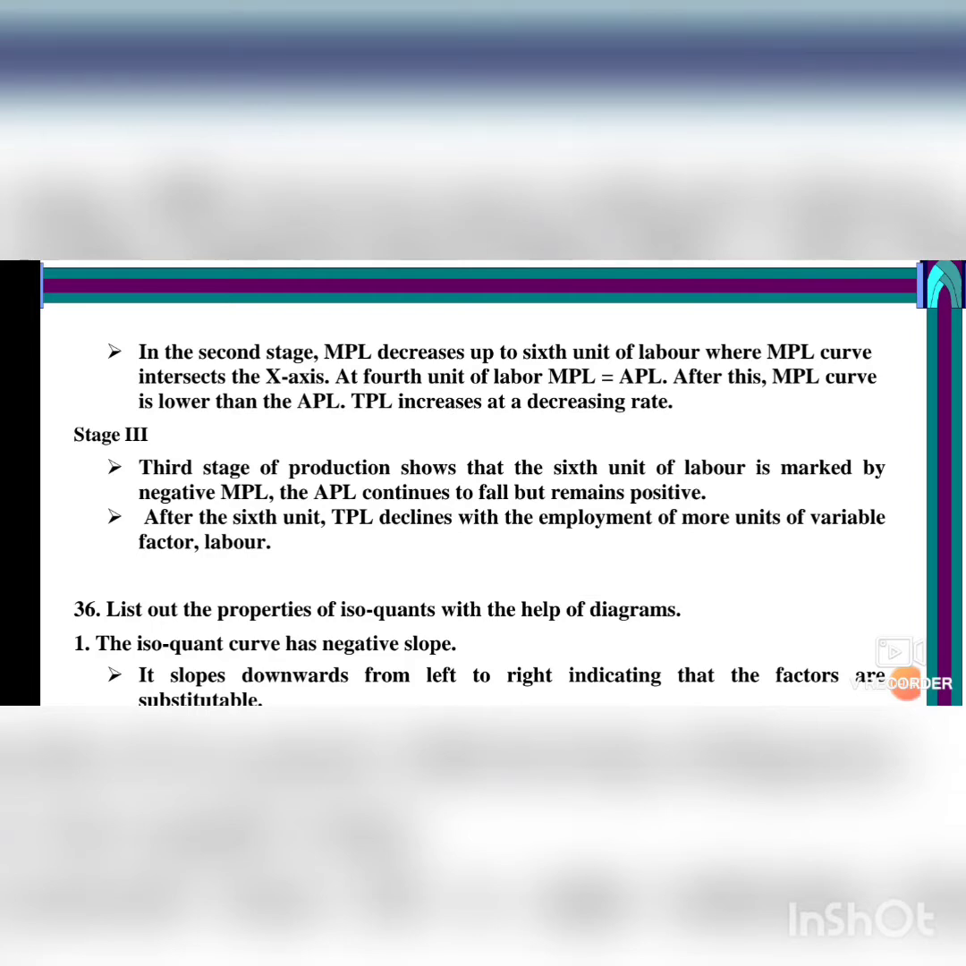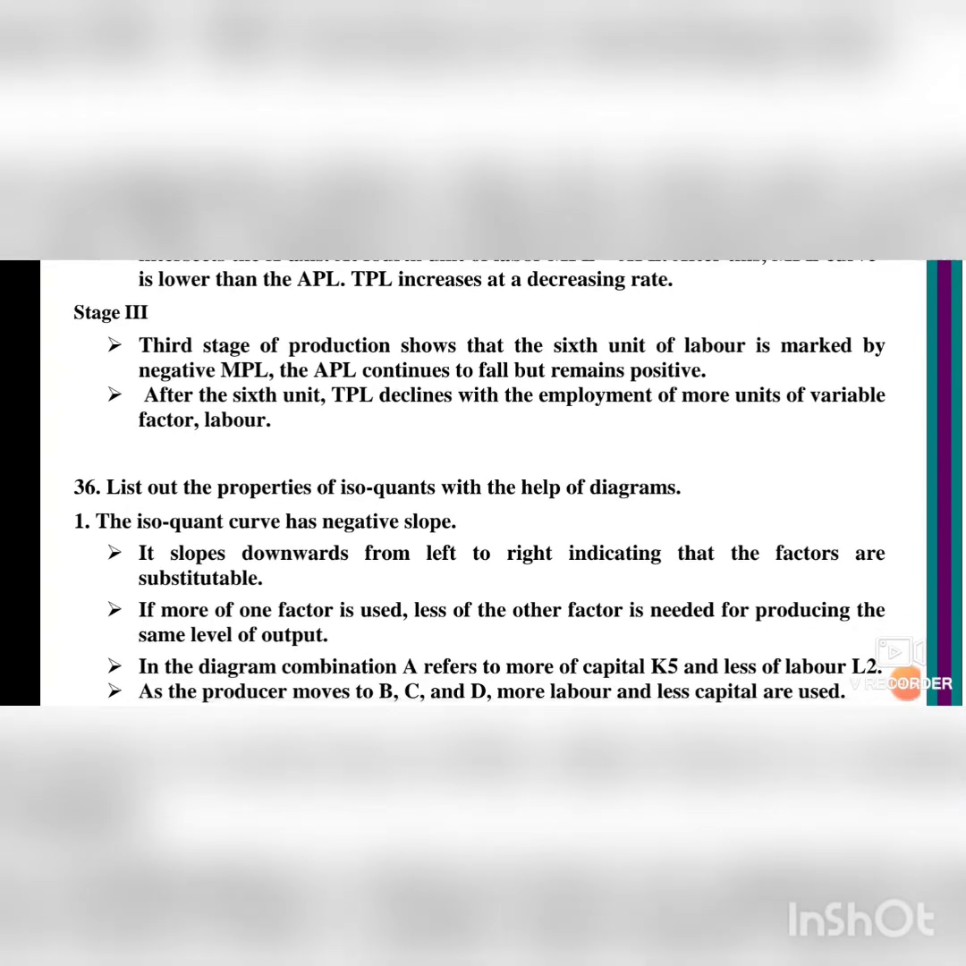The isoquant curve tells about the production curves. There are five types of properties. First, the isoquant curve has a negative slope. It slopes downward from left to right, indicating that the factors are substitutable.